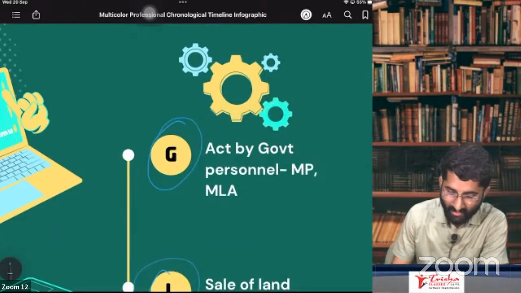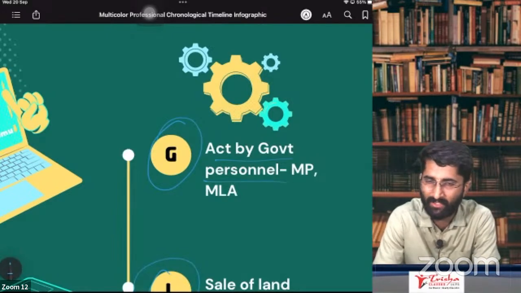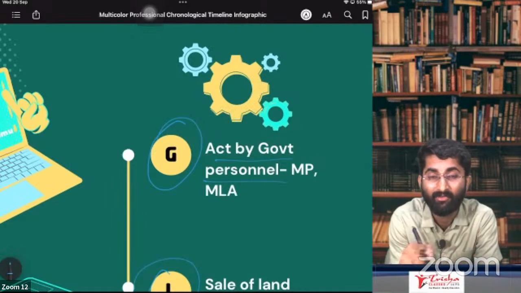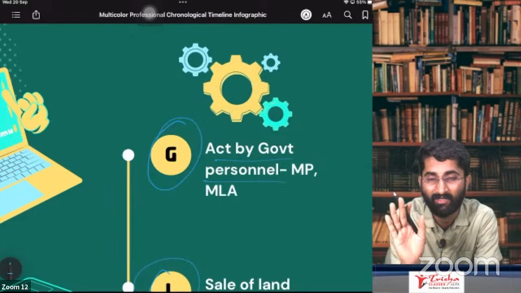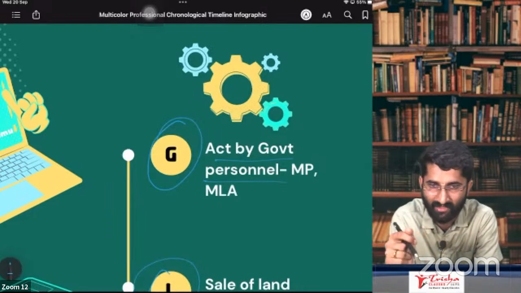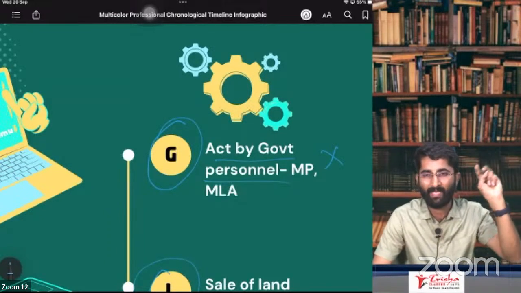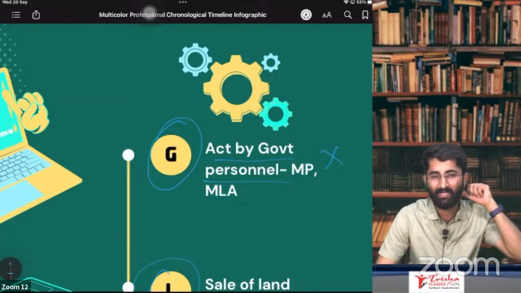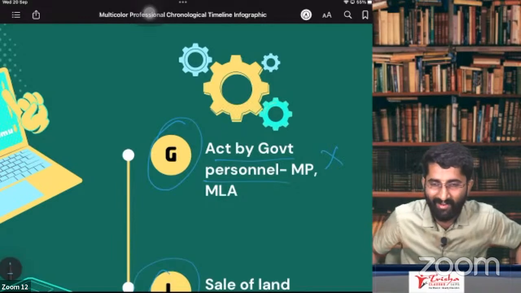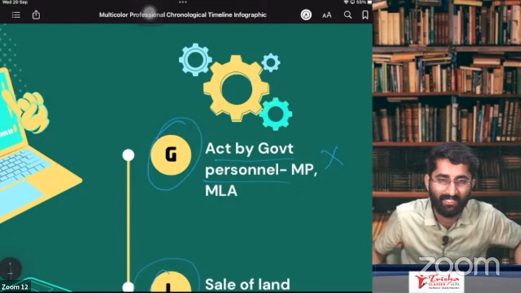What is G, sir? Government: acts by government personnel. Example, MLA, MP, prime ministers, all these ministers are doing some service. They are also getting some amount as salary. For that, there is no GST. Why? Because they are not employees. Even in the case of employees, it is not a service. So that is out of GST. Remember, MLA, MP, ministers, prime minister, whatever work they do and whatever they receive for it, there is no GST.